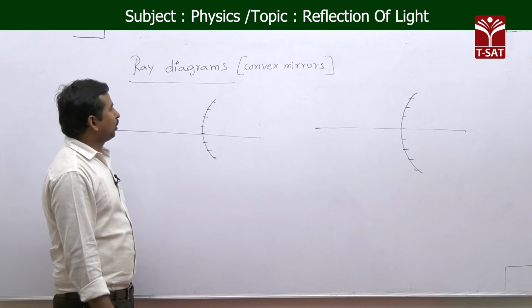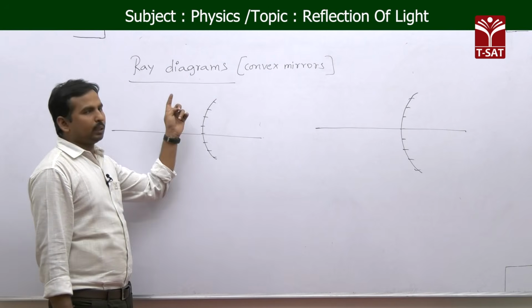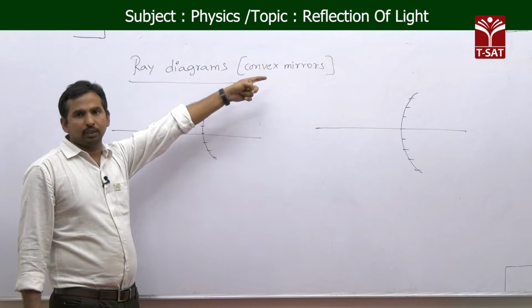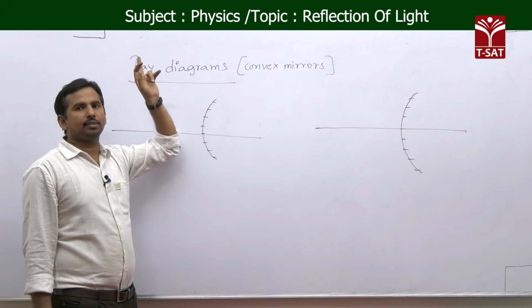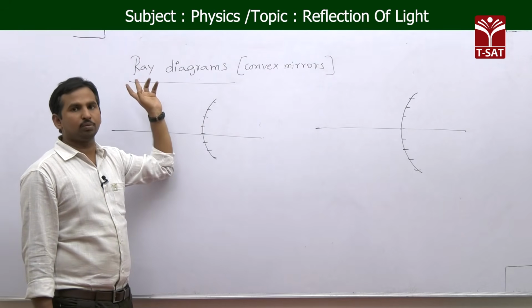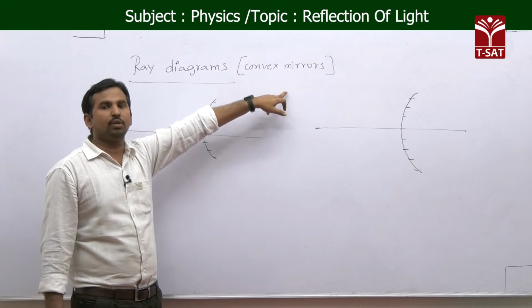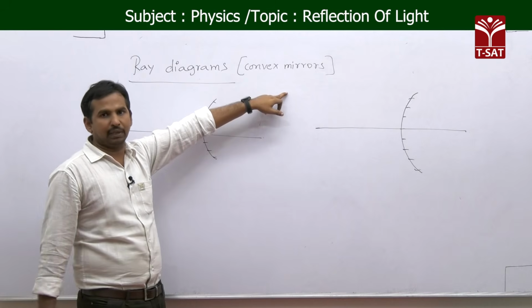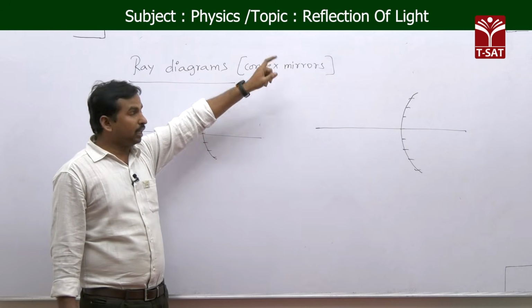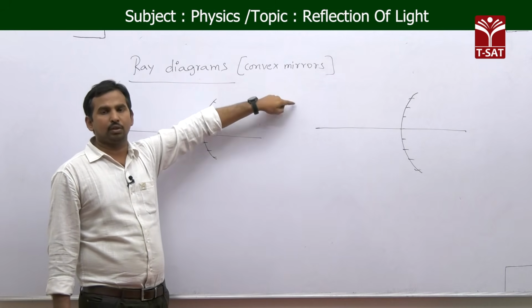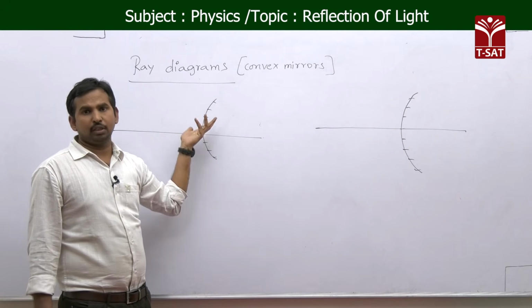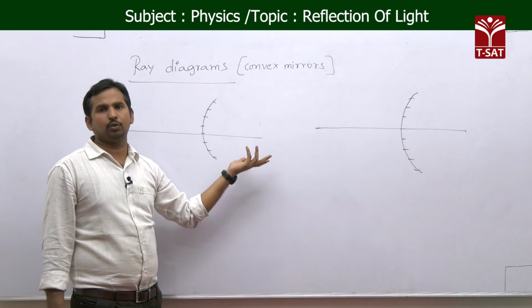Now, just like the concave mirror, we will see the ray diagrams formed by the convex mirror. But remember, the concave mirror has a real focus so that it can form a real image other than in the special case. But the convex mirror has a virtual focus because it has a diverging nature. So that's why the images formed by these convex mirrors are virtual images, because their focus is a virtual focus.